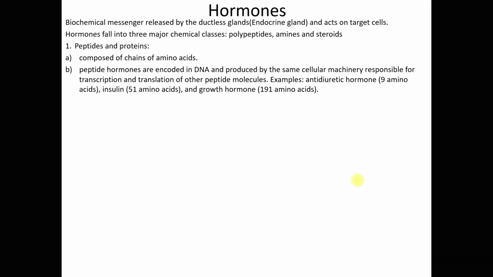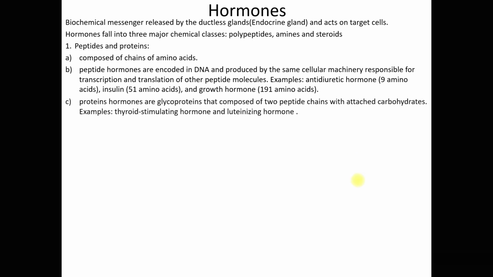Now, examples of peptide hormones are antidiuretic hormone, which you'll learn later in one of the chapters in semester 2. It's somewhere later. These antidiuretic hormones consist of 9 amino acids. Then insulin consists of 51 amino acids. And then growth hormone, HGH, human growth hormone, consists of 191 amino acids. So that is a very long chain of amino acids. That is about peptide hormones.